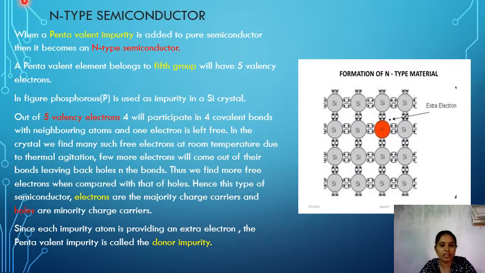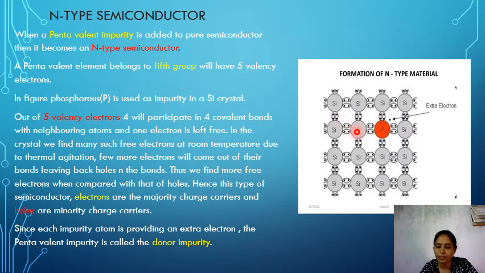These fifth group elements have 5 valence electrons in the valence shell. So in the figure, phosphorus is used to dope silicon crystals. Here this is a pure semiconductor, a silicon semiconductor. Here we are going to add impurities on the basis of pentavalent impurity. Let us take any fifth group element. Here I am taking phosphorus. Phosphorus belongs to the fifth group and silicon belongs to the fourth group.